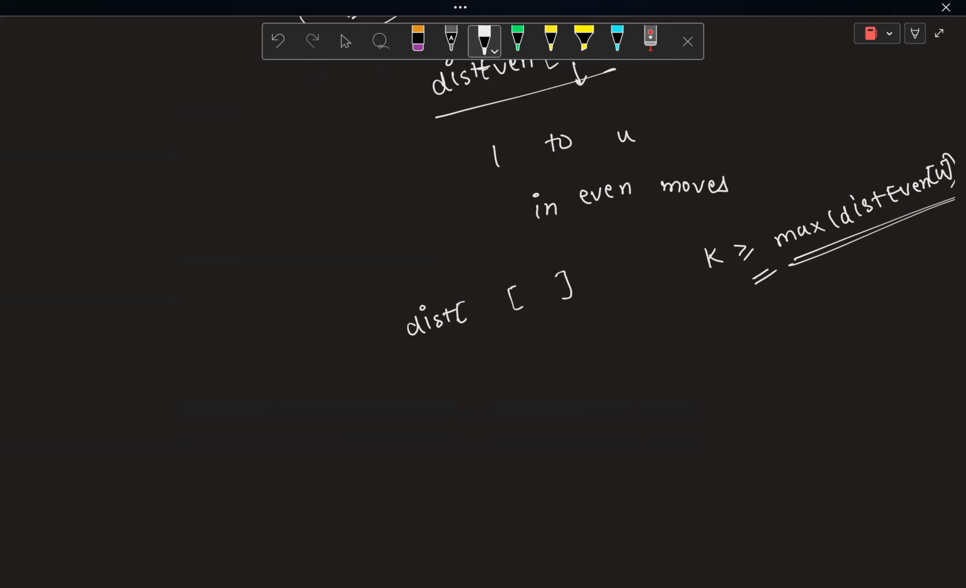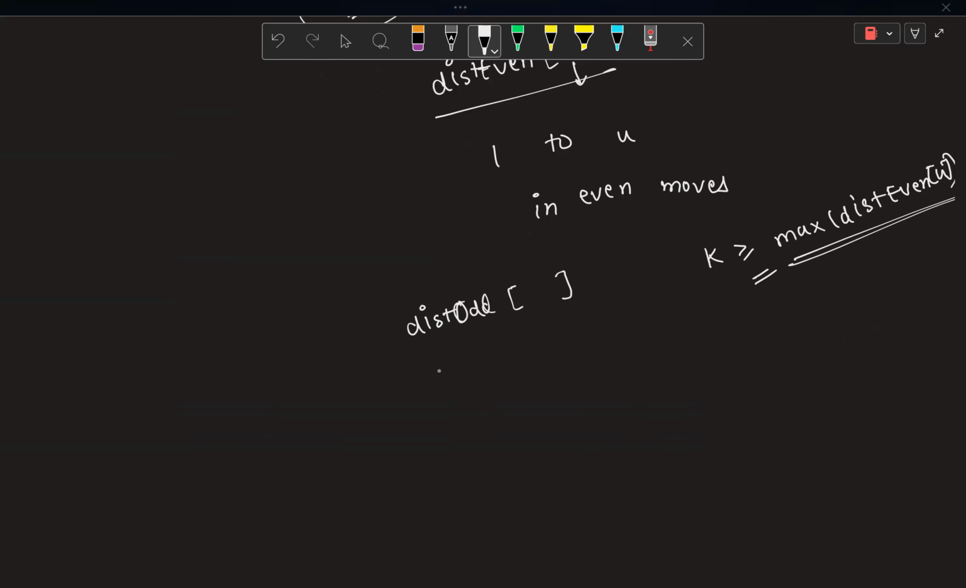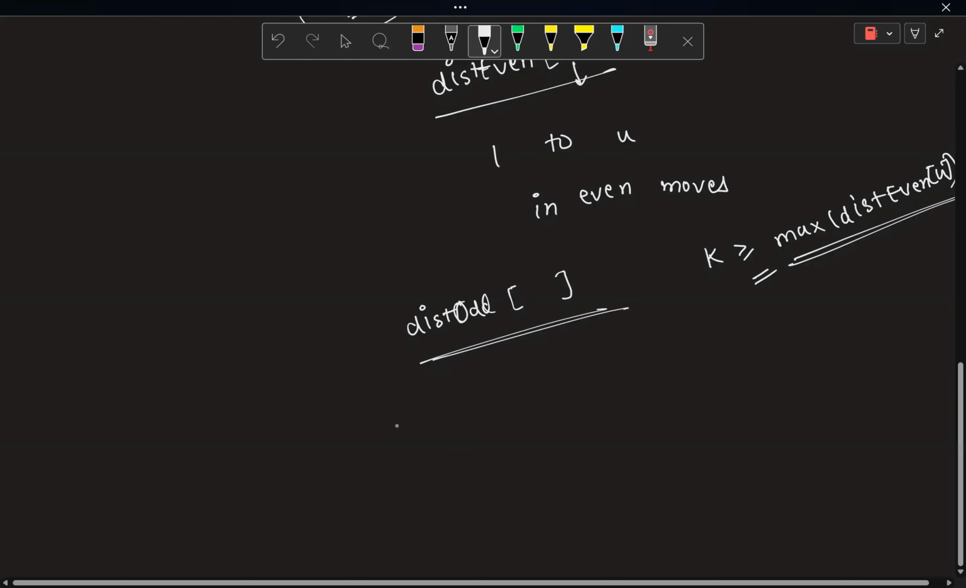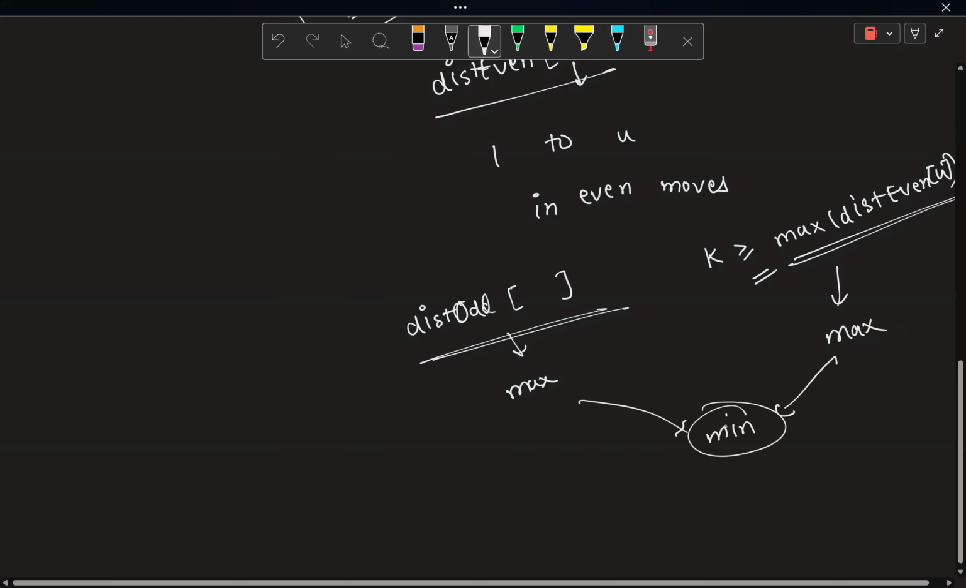Sorry, dist odd, where the distance is odd. I can do this. Just 1 minute. Yeah. So here the thing is exactly same. Now the stuff is again exactly same. Just find out the maximum of all this, maximum of this, and whatever be the minimum of both of these, just have this as an answer.